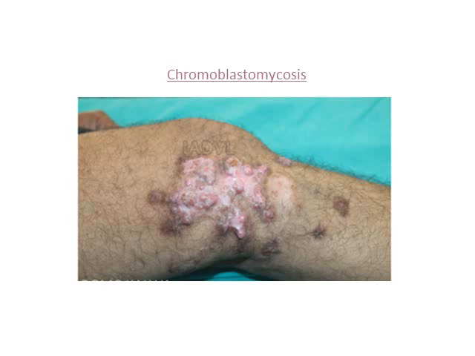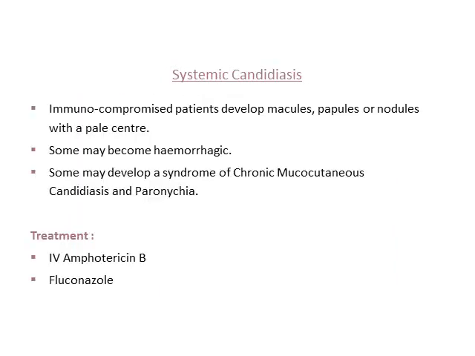This is a clinical picture of chromoblastomycosis. There are certain systemic infections that can happen with fungus. The most important thing that we should know is systemic candidiasis, which is commonly seen in immunocompromised individuals. Skin may have certain rashes, but most of them will become hemorrhagic later. And we have chronic mucocutaneous candidiasis and paronychia. Treatment is IV amphotericin.